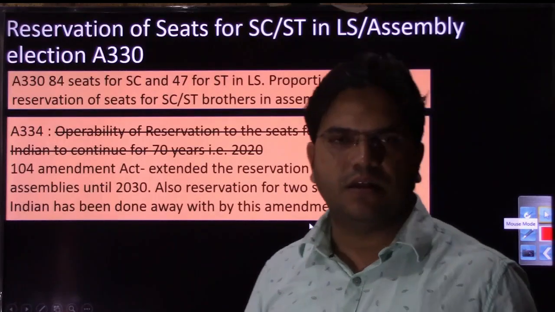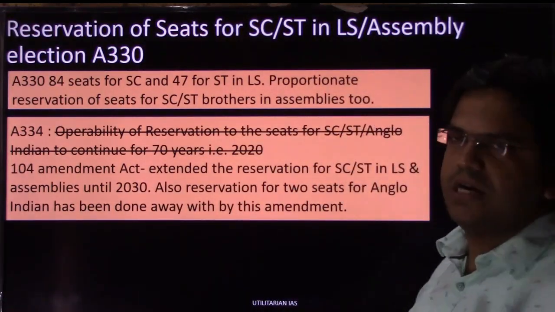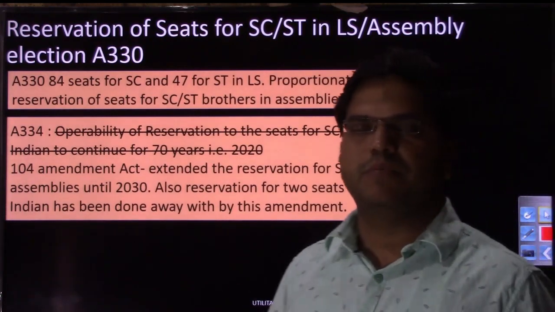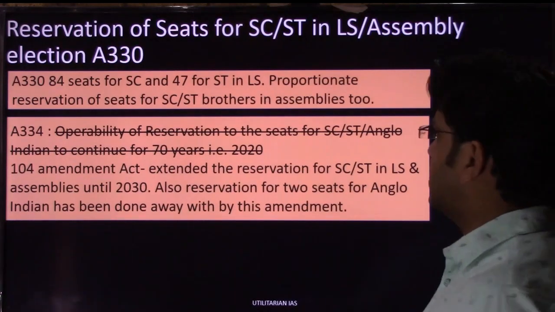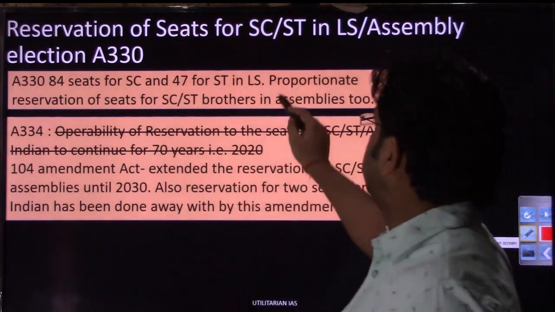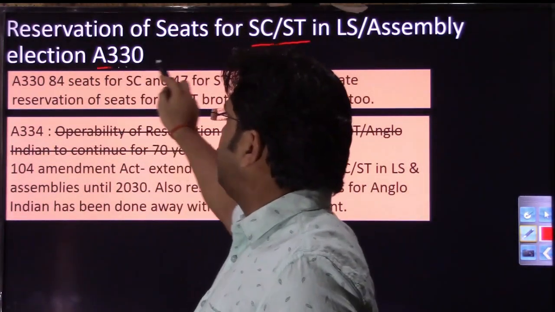Let us see the concept of reservation of seats in Lok Sabha and assemblies. So assembly के बारे में जब हम लोग state discuss करेंगे, then we will discuss. As far as reservation of seats for the SC brothers and ST brothers is concerned, that has been dealt with in Article 330.